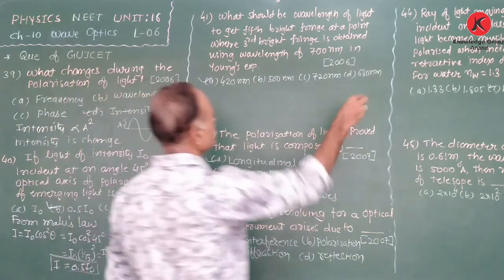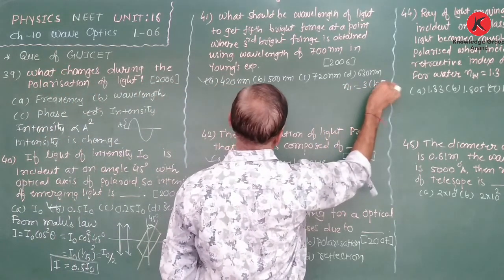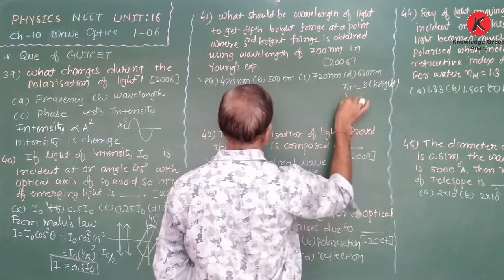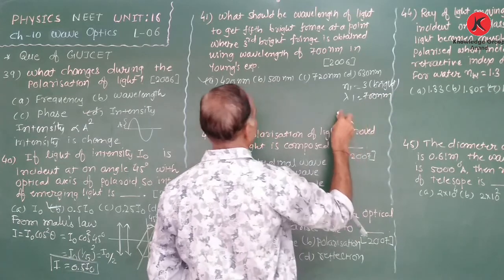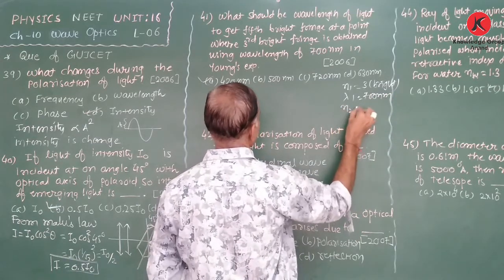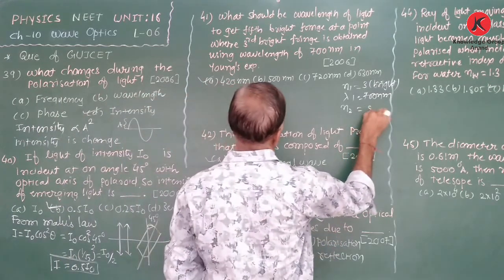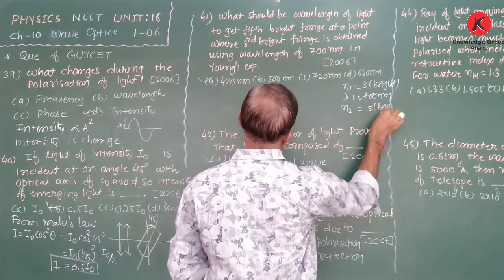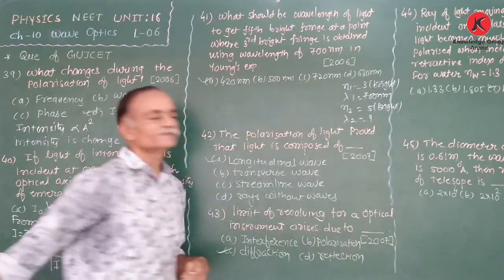N1 is given as the third bright fringe, and at this time the wavelength of the light is 700 nanometer. Now we want to obtain the fifth bright fringe at the same point. So what should be the wavelength of the light required?